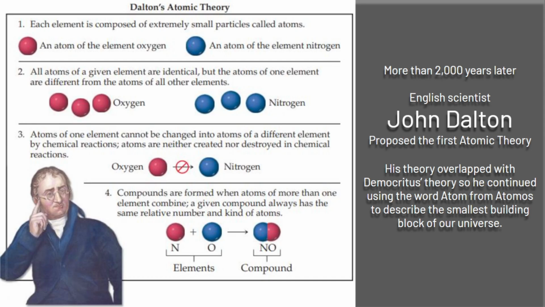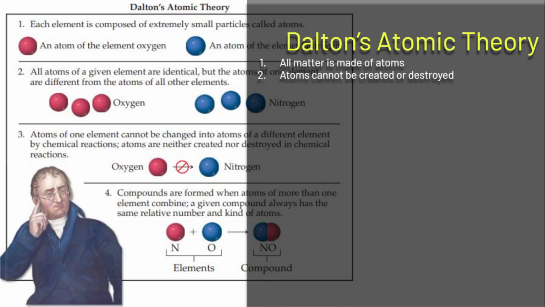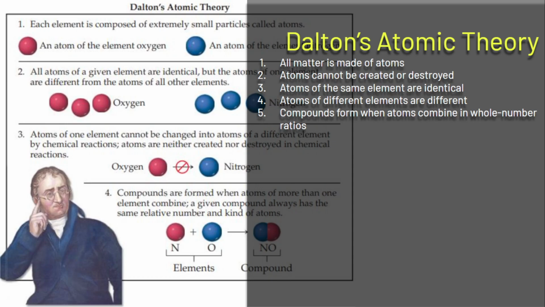And then in the early 1800s, 1803, scientist John Dalton, if you look into his story, how he proposed his atomic theory is pretty interesting. He basically studied different types of gas and their proportions. But his conclusion was that all matter is made of atoms. Atoms cannot be created or destroyed. Atoms of the same element are identical, and atoms of different elements are different. And compounds will form when atoms combine in whole number ratios.